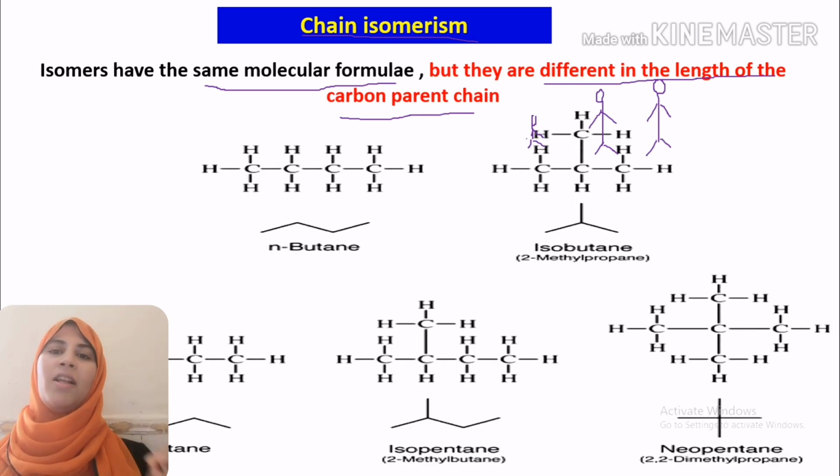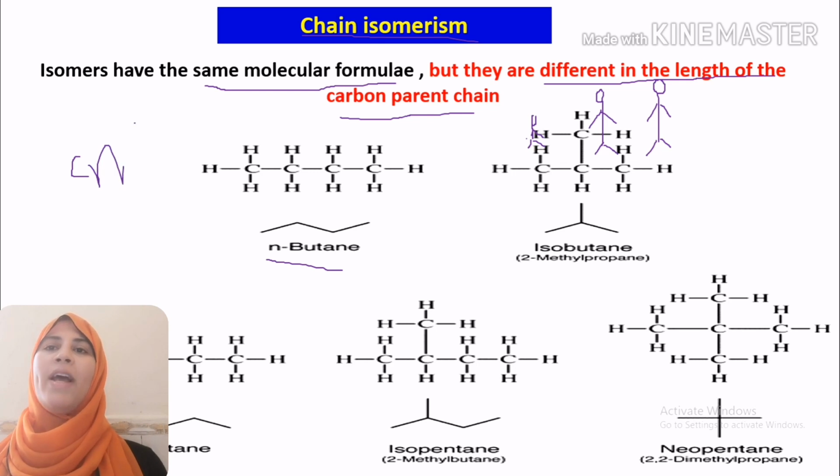Butane is an alkane. The general molecular formula of alkanes is CnH2n+2.